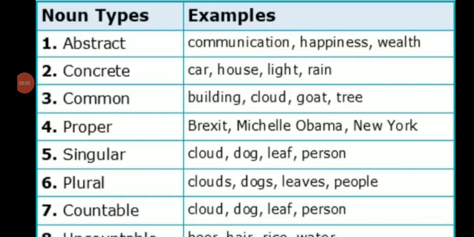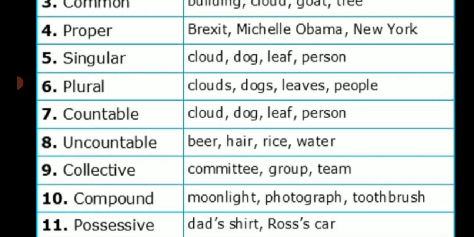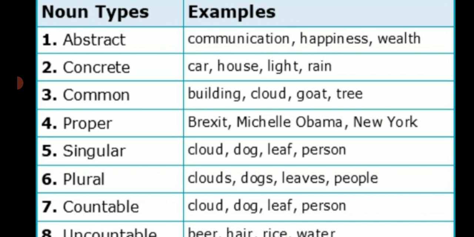Today we are going to see noun and its types. So we'll move on towards the explanation. There are total 11 types of noun and we will see them one by one. First one we will see, that is abstract noun.